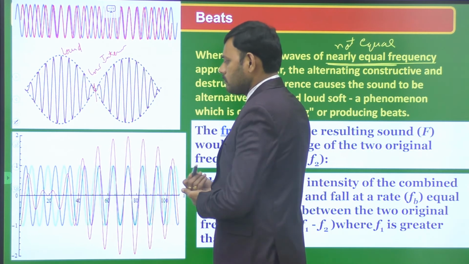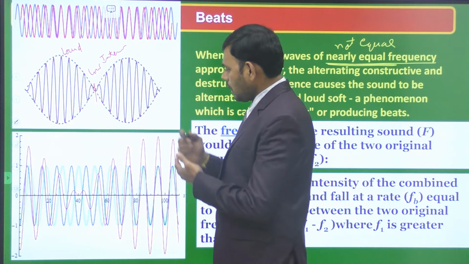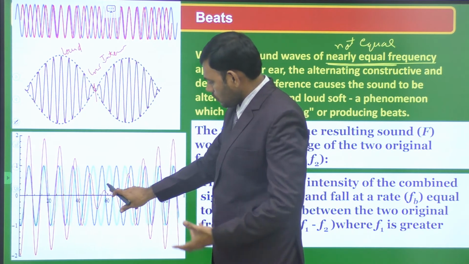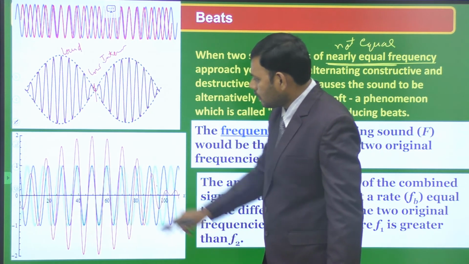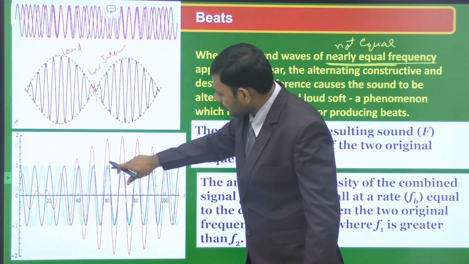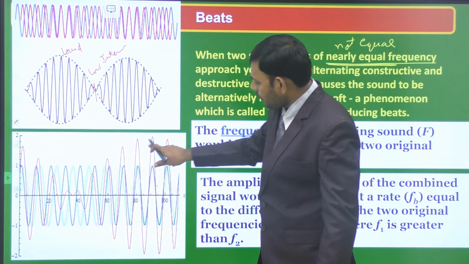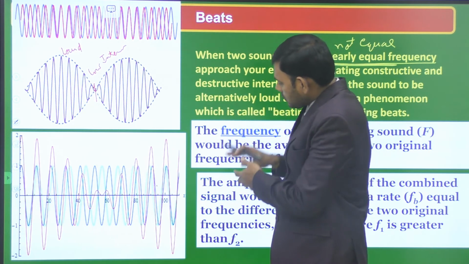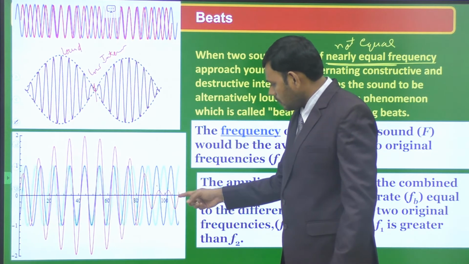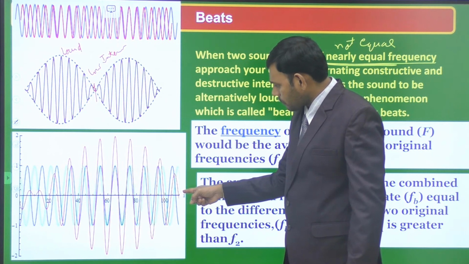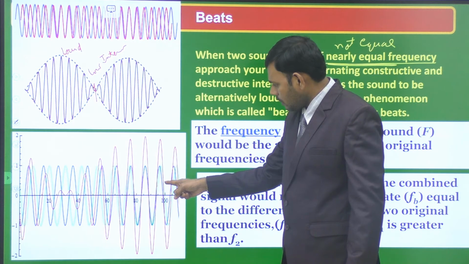At some position they interfere in opposite phase. So at this time we are observing low intensity, known as waning. At this position we are observing same phase, hence waxing. Like that our ear, suppose you are here, your ear is here, you are receiving a waning sound now. After some time you are observing waxing sound now.